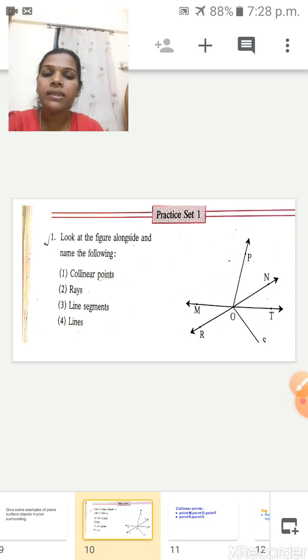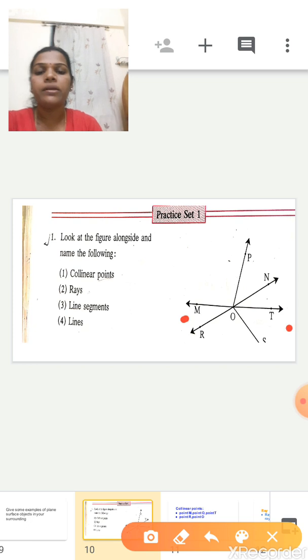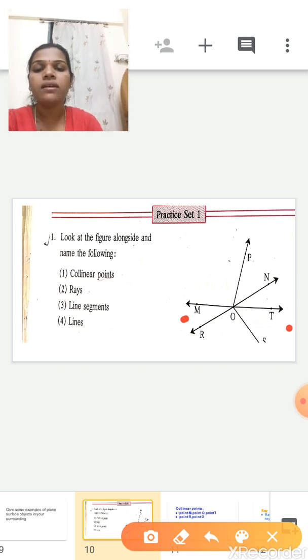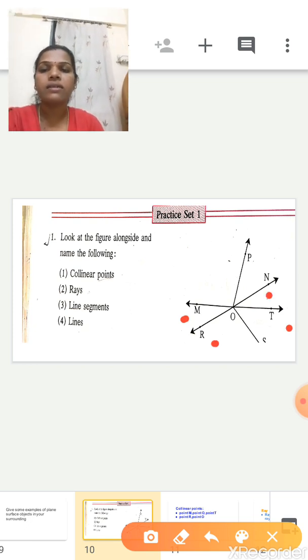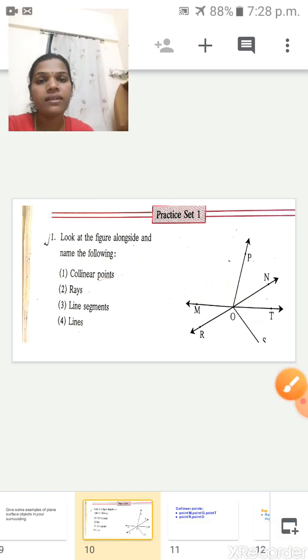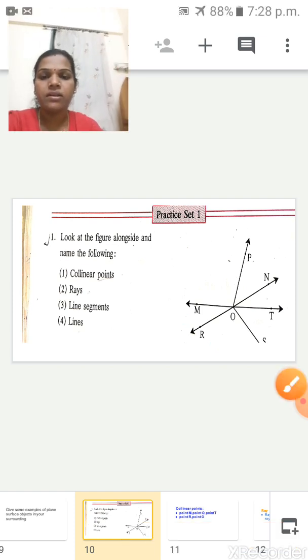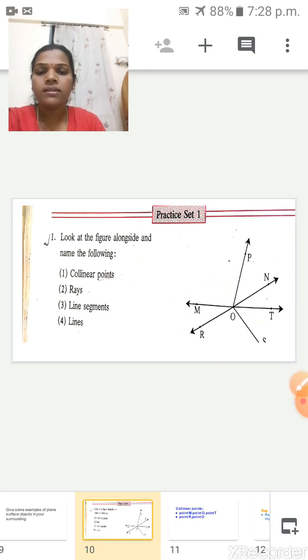So line MT, line RN, otherwise NR. Line MT and line NR. Line MT and one more line is here, line RN. We can say that these are the lines.